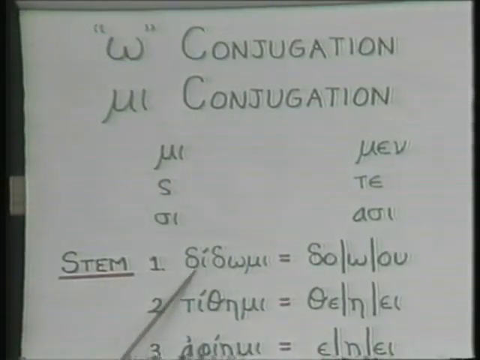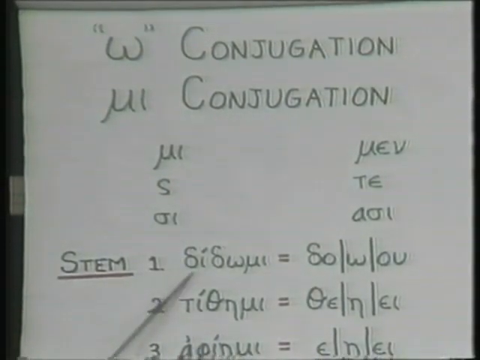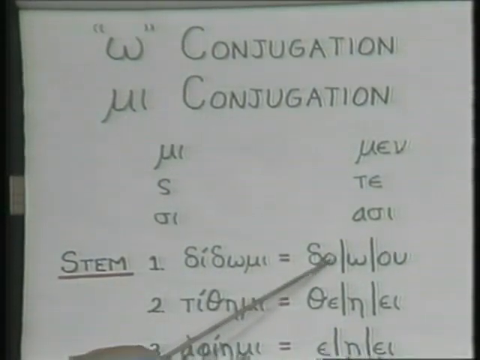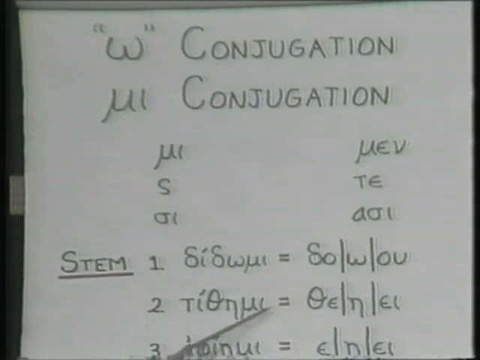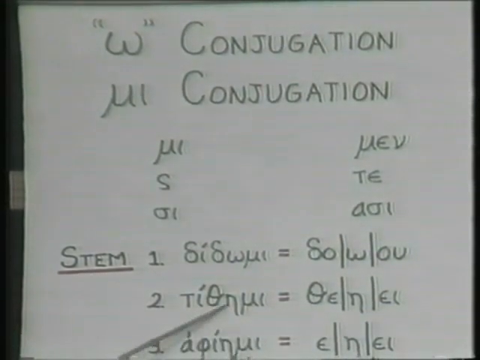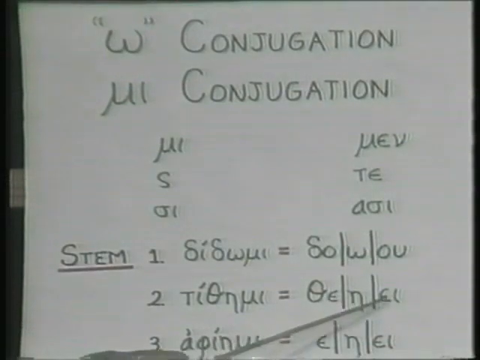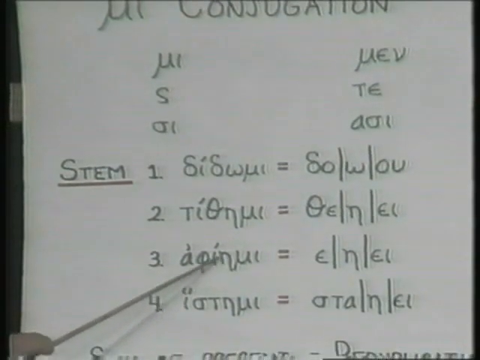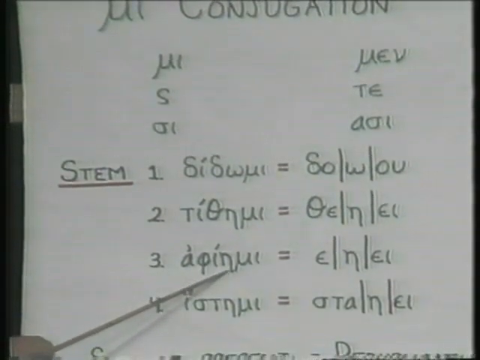This is the reduplication for the present tense, as we're going to see. So, tithemi, stem, theta epsilon, eta, or epsilon iota. Aphiemi, this is the one we talked about in 1 John, and I said that this was the stem, that's all the stem there is.